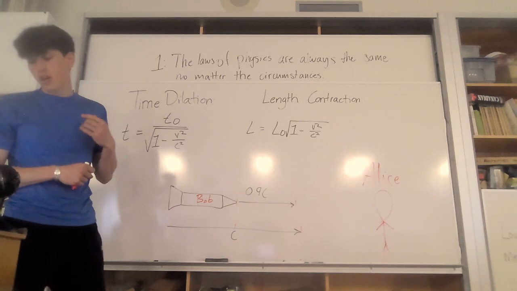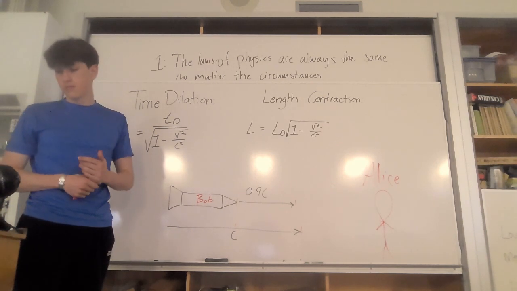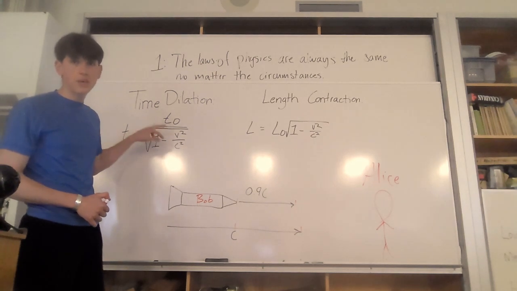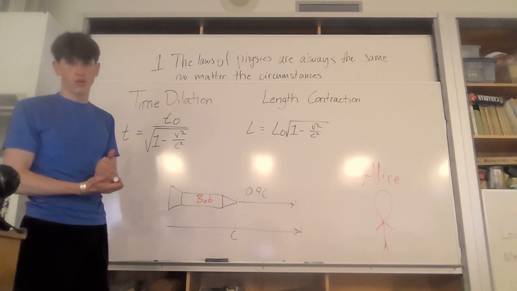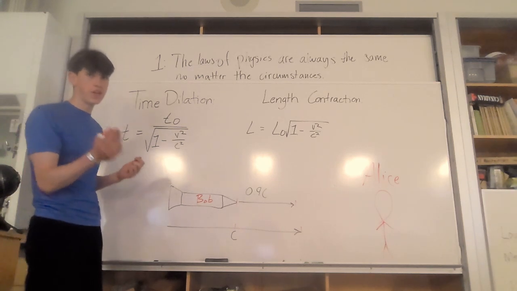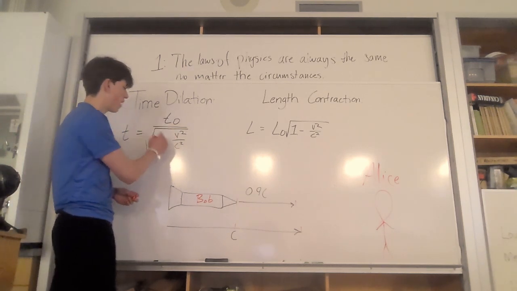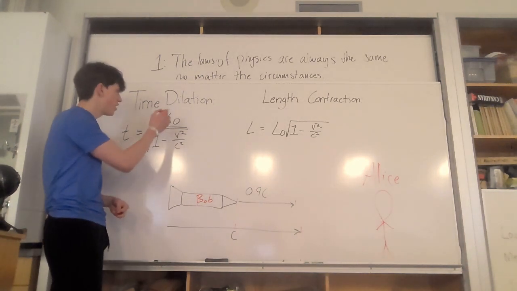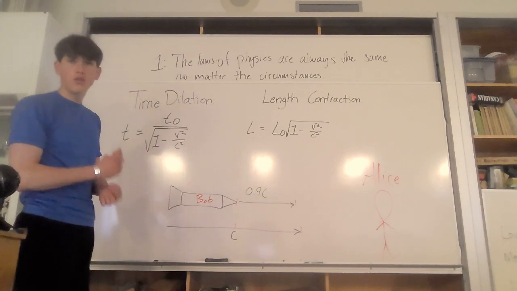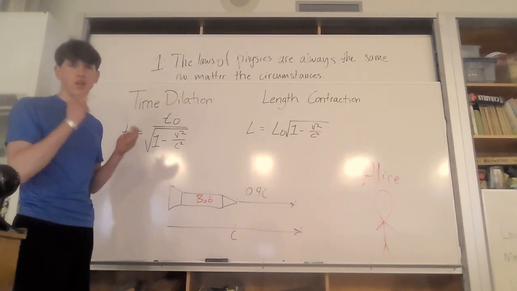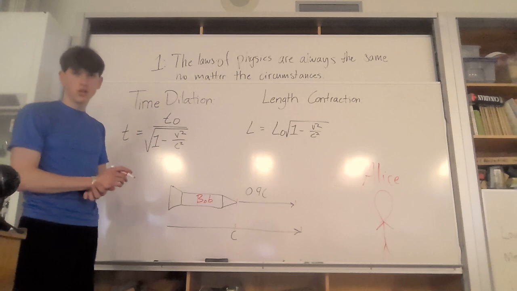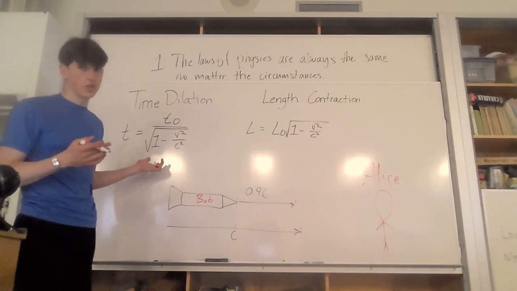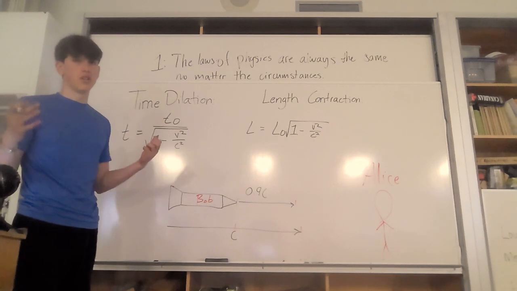represents the velocity of Bob on the spacecraft. As v, his speed, approaches c, and they become the same thing, they become 1. The number 1. They literally become the number 1. And 1 minus 1 is 0. And the root of 0 is 0. So you'll have t over 0. And if you know anything about math and fractions, if you have 0 on the bottom of a fraction, you get a math error. It doesn't exist. What essentially that's saying in this equation is that you reach infinity.